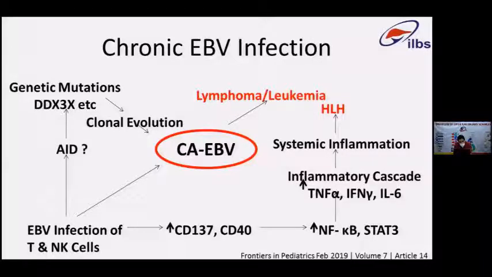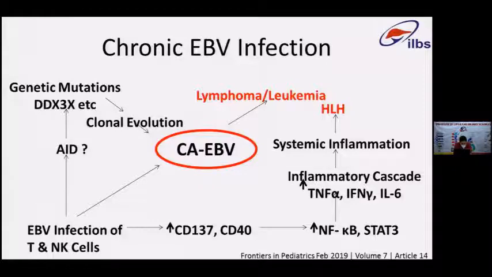It increases the survival of these cells by decreasing the apoptotic pathways through the NF-kappa B and STAT3 pathways. This leads to an inflammatory cascade with TNF alpha, interferon gamma, and IL-6 release, causing a systemic inflammation.